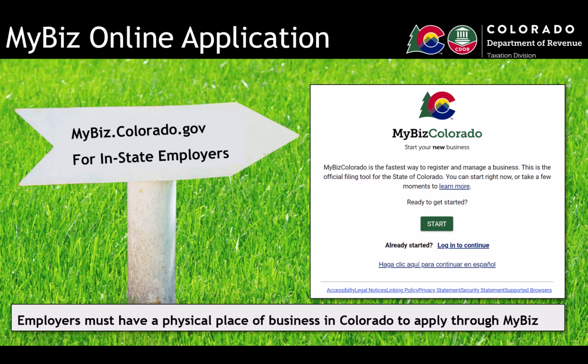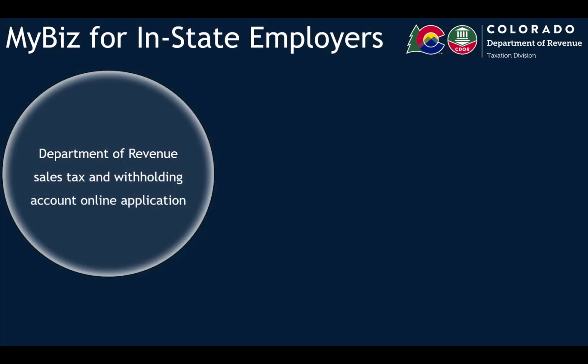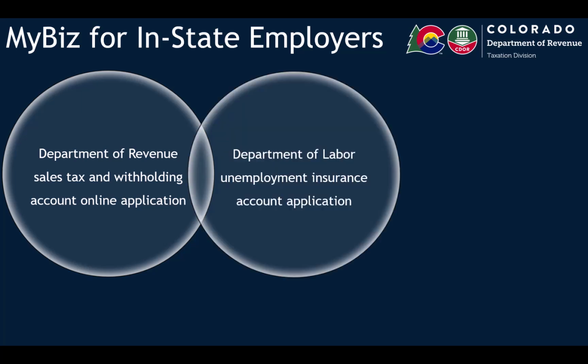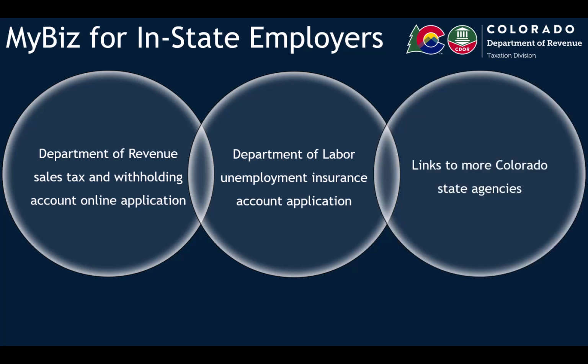Employers that have a physical place of business in Colorado also have the option of applying online through MyBiz Colorado at MyBiz.Colorado.gov. Employers eligible to apply online using the MyBiz Colorado platform can also apply for an unemployment insurance account with the Colorado Department of Labor. What's more, MyBiz provides links to other Colorado state agencies. For instance, MyBiz will have a link to the Secretary of State's website. The Secretary of State is the agency you would use to register a business in Colorado.